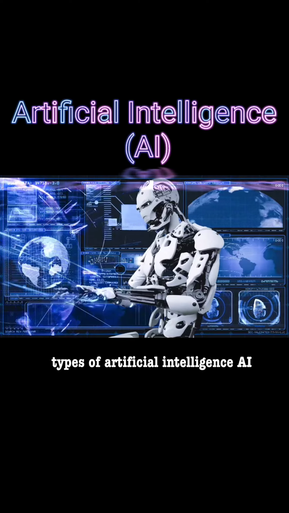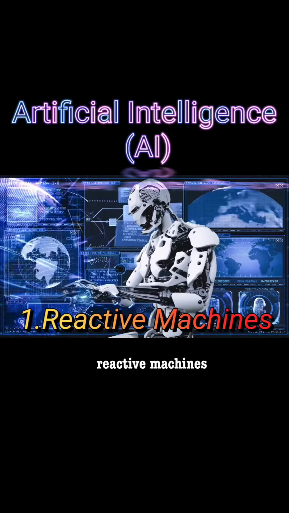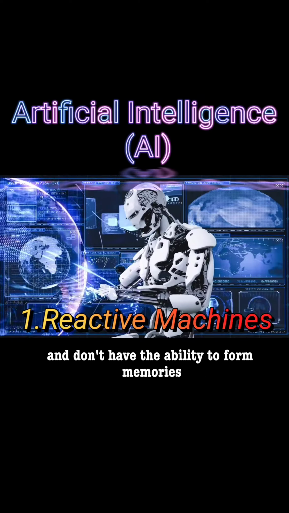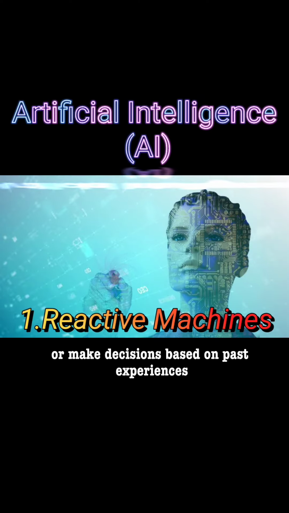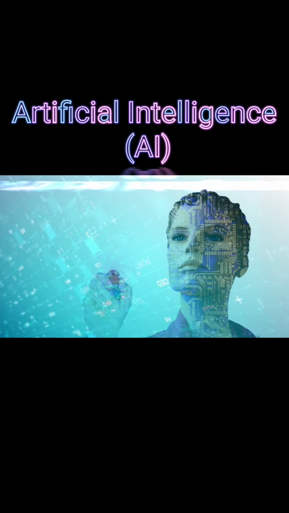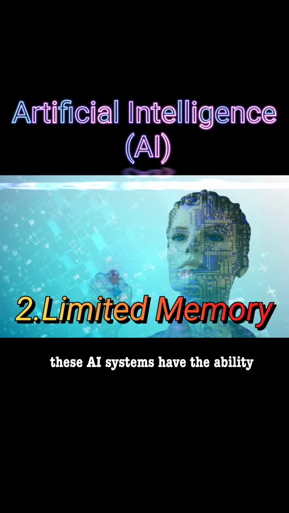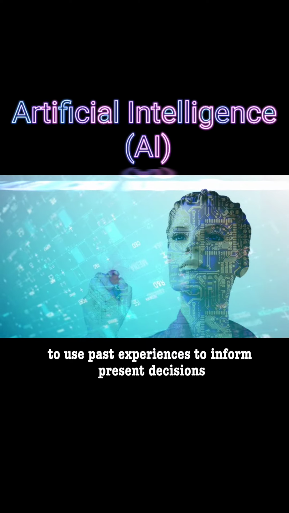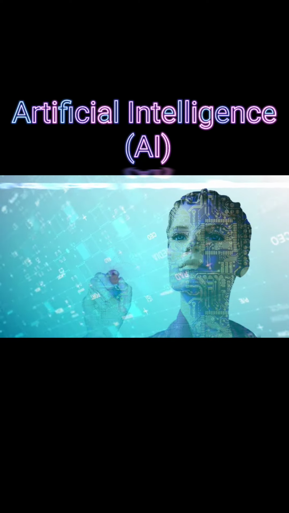Types of artificial intelligence (AI). Number 1. Reactive machines. These AI systems can only react to current situations and don't have the ability to form memories or make decisions based on past experiences. Number 2. Limited memory. These AI systems have the ability to use past experiences to inform present decisions, but they don't have long-term memory.